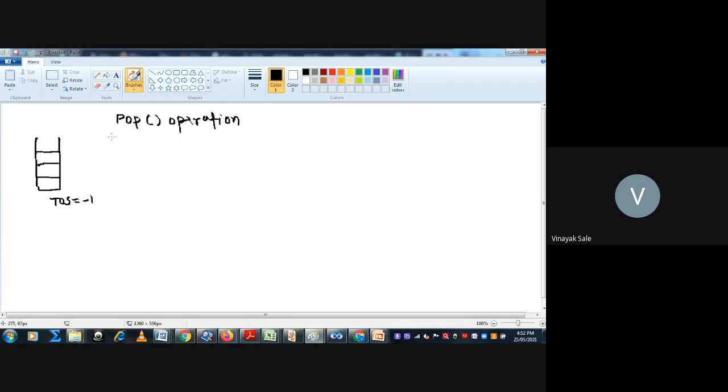So for pop operation there are steps: start. Second, check top is equal to -1. Then there are two steps: if yes, then go to step 3.